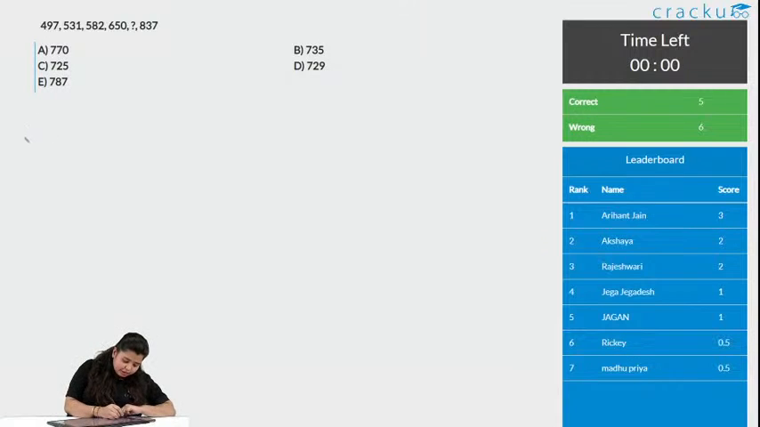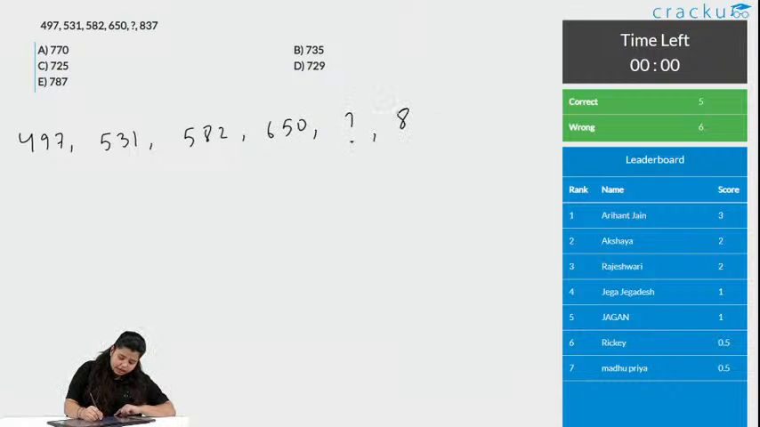Okay. The question is 497, 531, 582, 650, question mark, and 837. So, what is the difference between these numbers? You just need to check that. It is 34, that is the second number minus the first number. Similarly, this is 51 and this is 68.